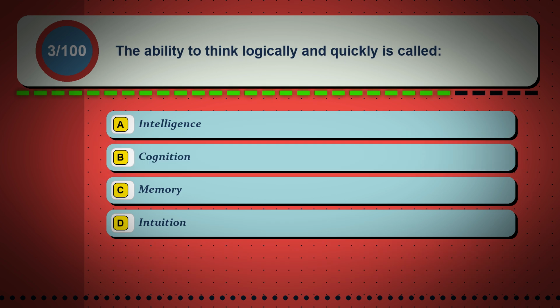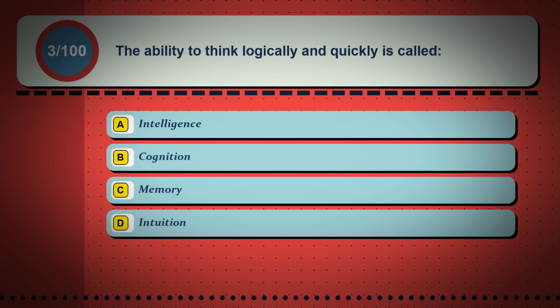Question 3. The ability to think logically and quickly is called: Option A. Intelligence. Option B. Cognition. Option C. Memory. Option D. Intuition.